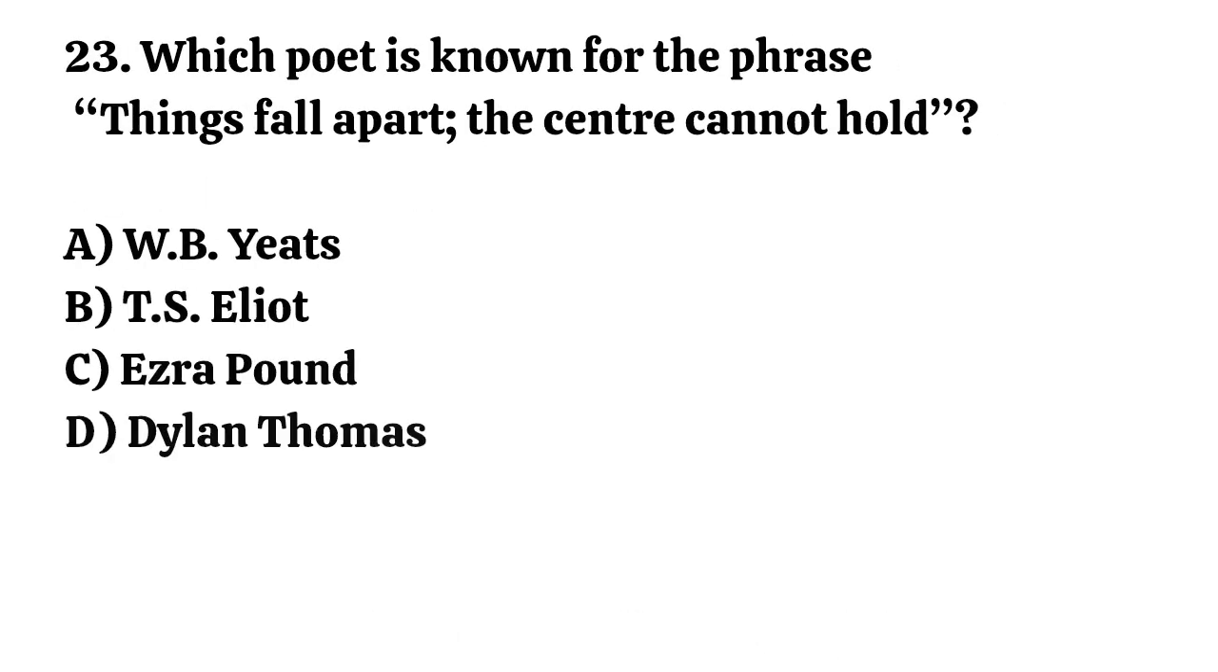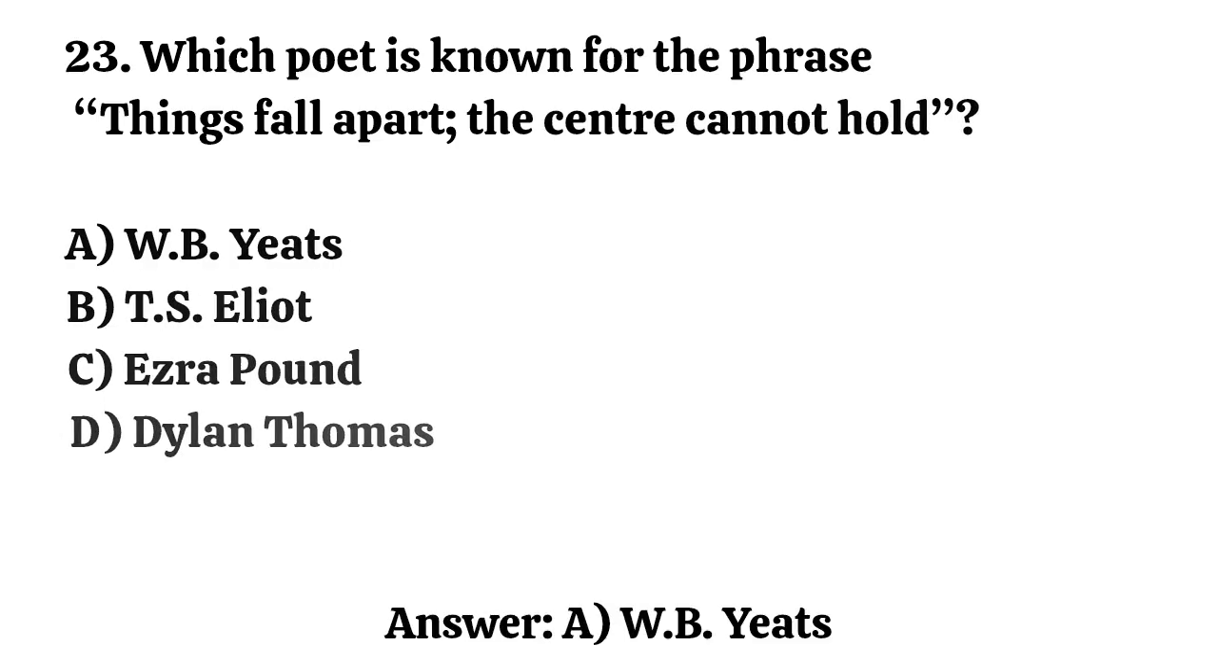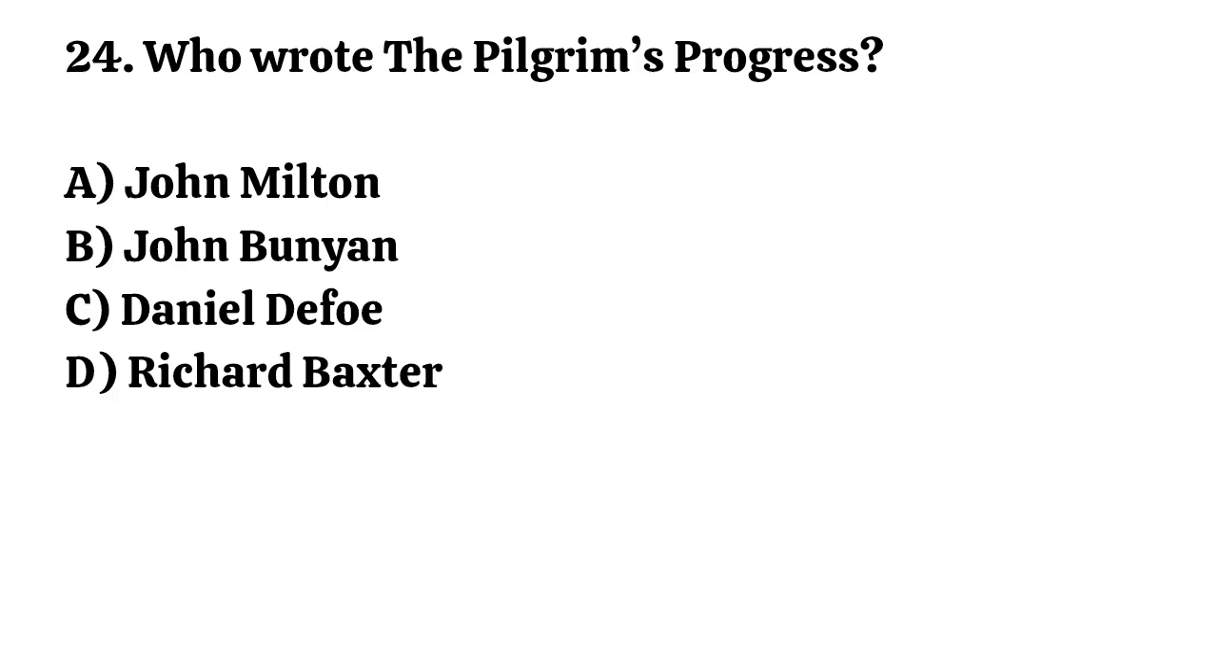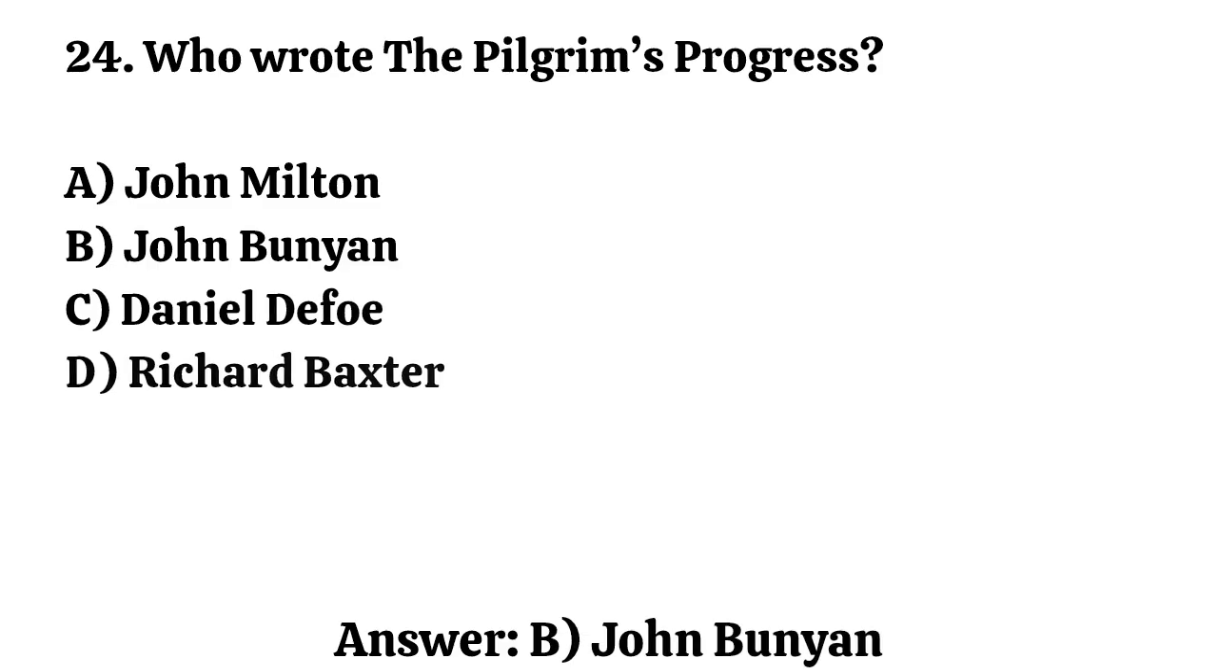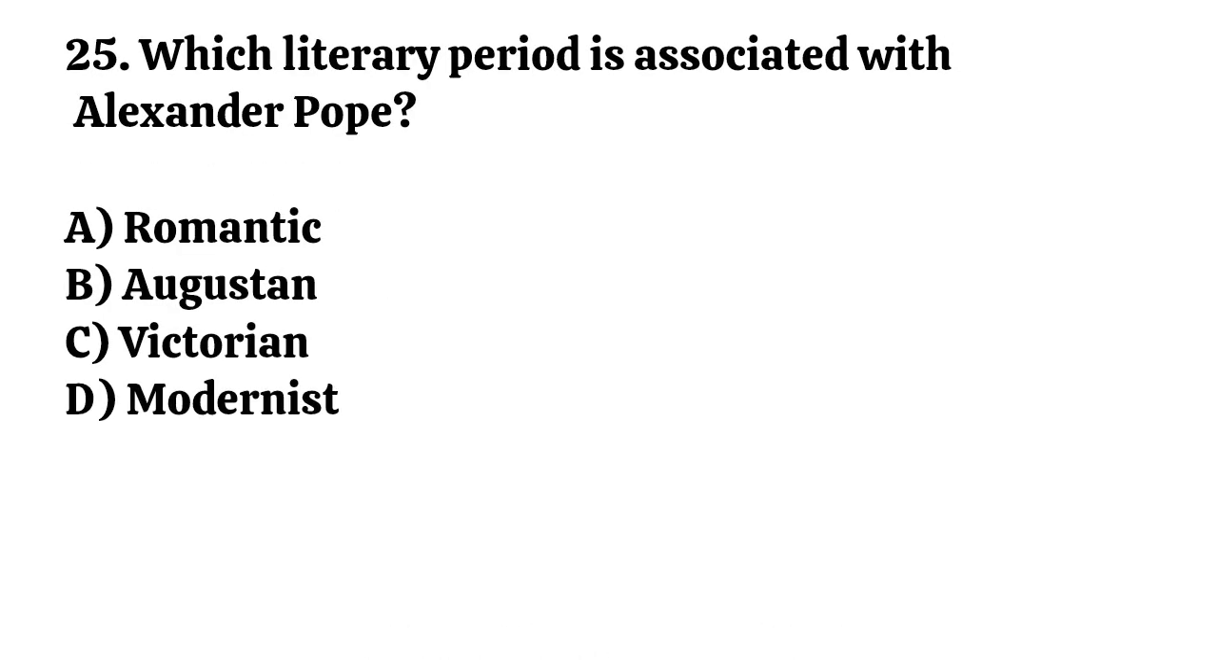Question number 23. Which poet is known for the phrase, "Things fall apart, the center cannot hold"? Correct option is A. W.B. Yeats. Question number 24. Who wrote The Pilgrim's Progress? Correct option is B. John Bunyan. Question number 25. Which literary period is associated with Alexander Pope? Correct option is B. Augustan.